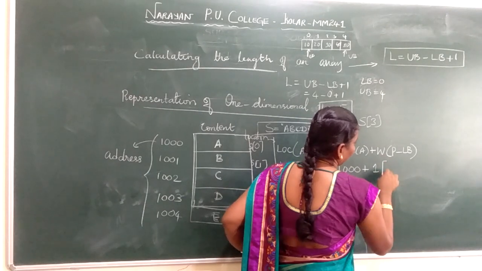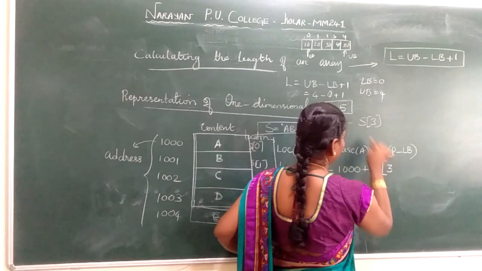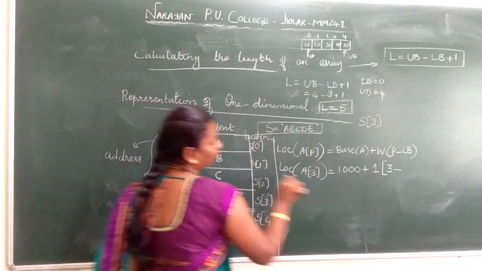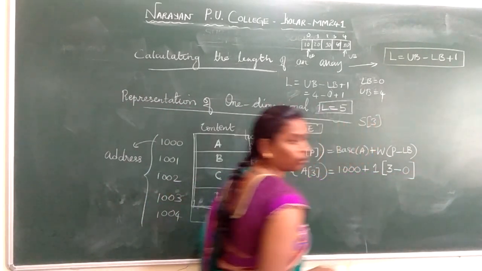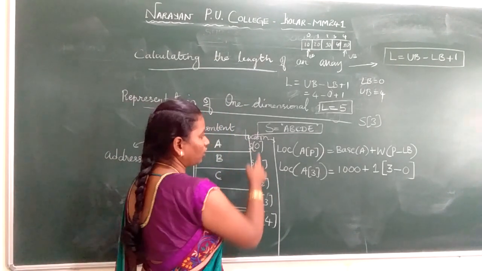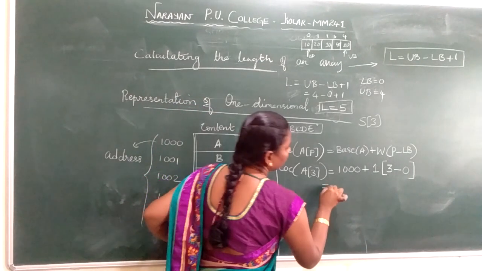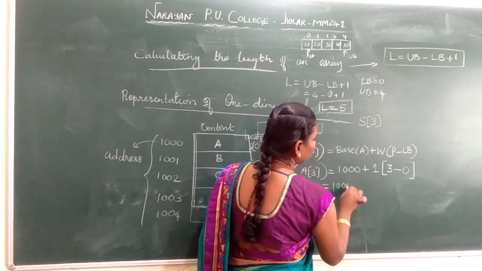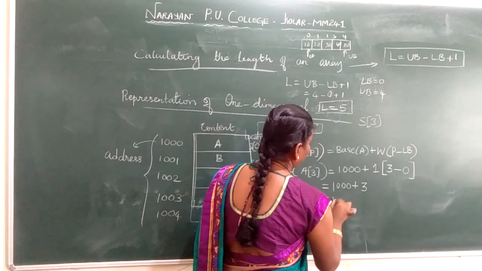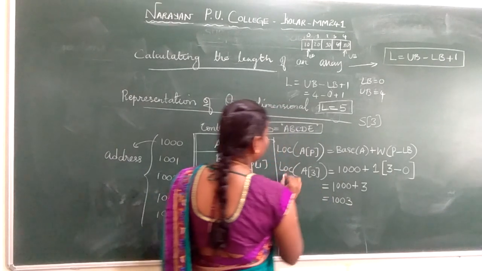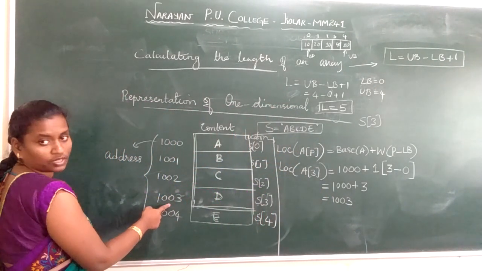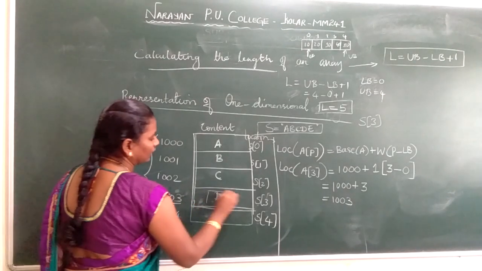Word per memory. Now P is nothing but the location, that is 3, minus your lower bound. Okay, your lower bound is 0. Always the lower bound will be 0. Only in the calculation, if you traverse, the lower bound may change, but here the lower bound is 0, we are not traversing. So now 1000 plus 3, so 1003. So what is the address of S of 3 here? 1003. So at 1003, we are getting the element D.